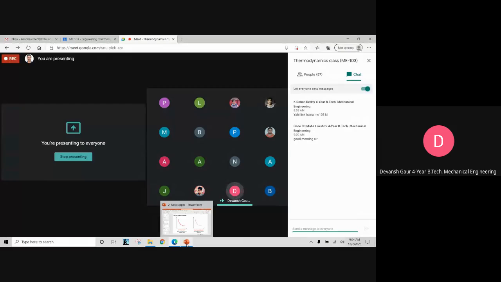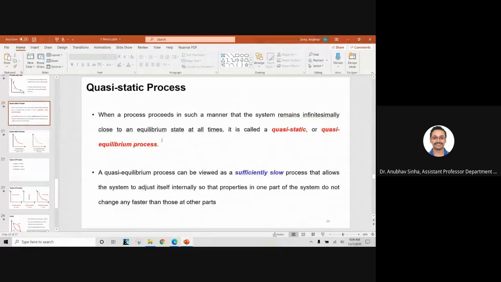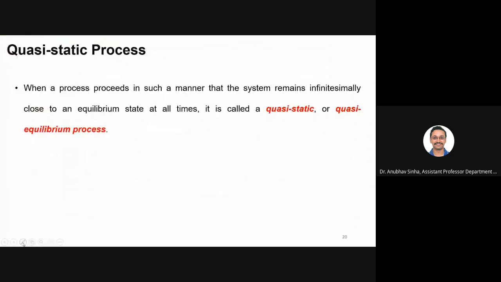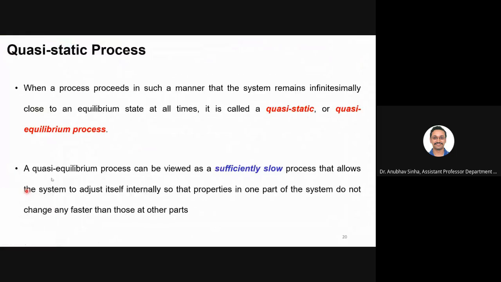Sir, please explain the second definition of quasi-static process. So the definition is this one. There are two things you need to understand. For a quasi-static process, there are two important points. One is that the system remains infinitesimally close to equilibrium. So we assume that all the points are equilibrium points. That is one assumption. Secondly, how will that happen?